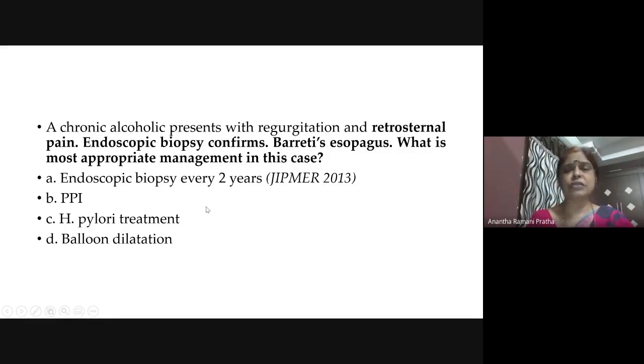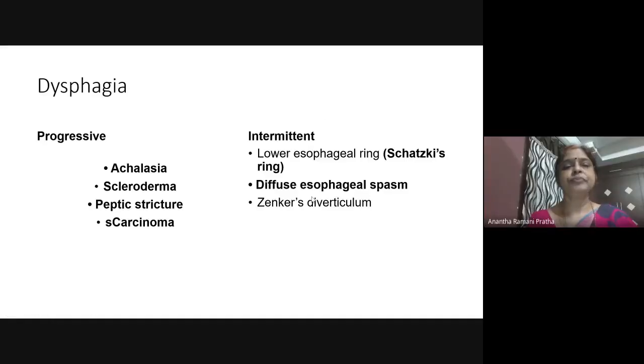Of course acid is coming and you give PPI, but I told you Barrett's esophagus is intestinal metaplasia and a GE junction tumor risk. So the most appropriate is endoscopic biopsy every 2 years and keep him under observation. That should be the answer. Have you understood, students?